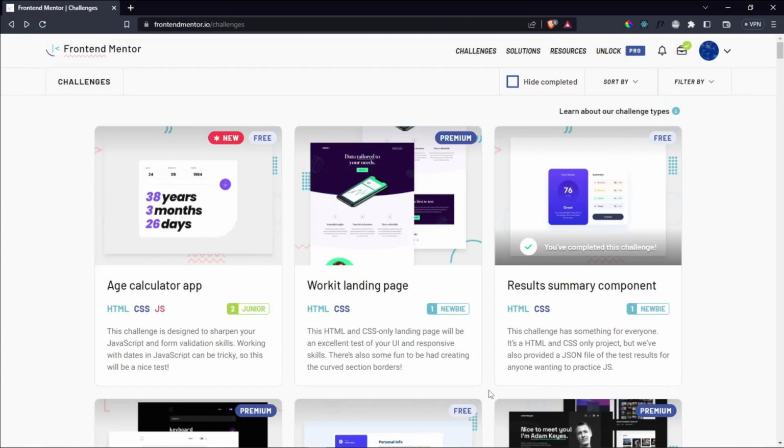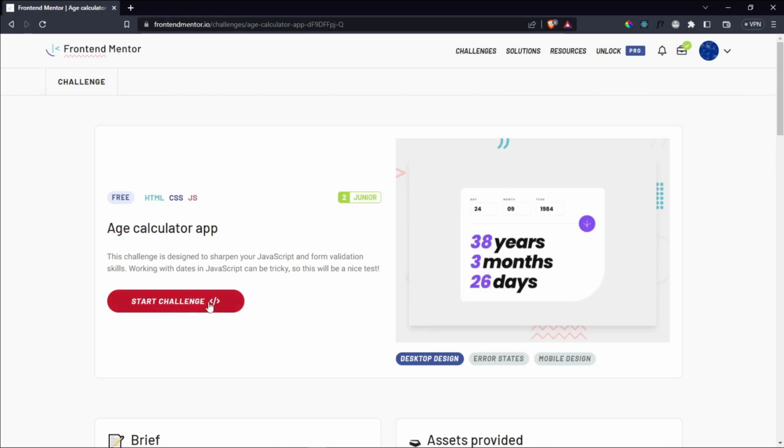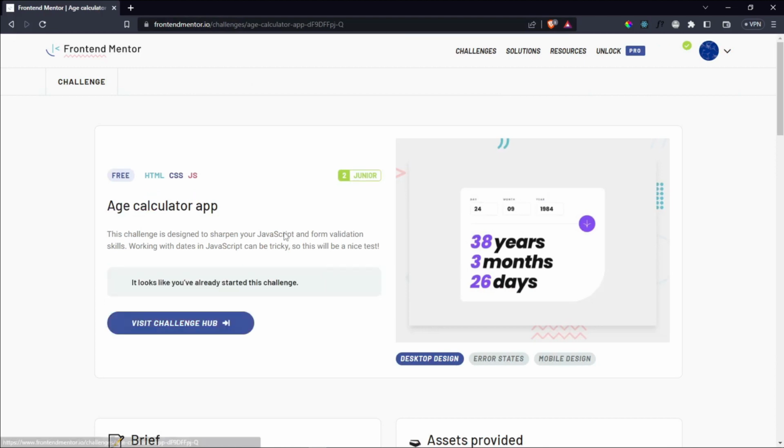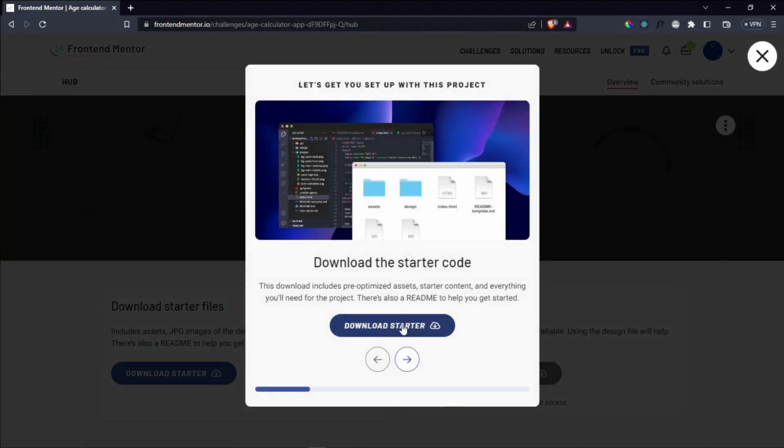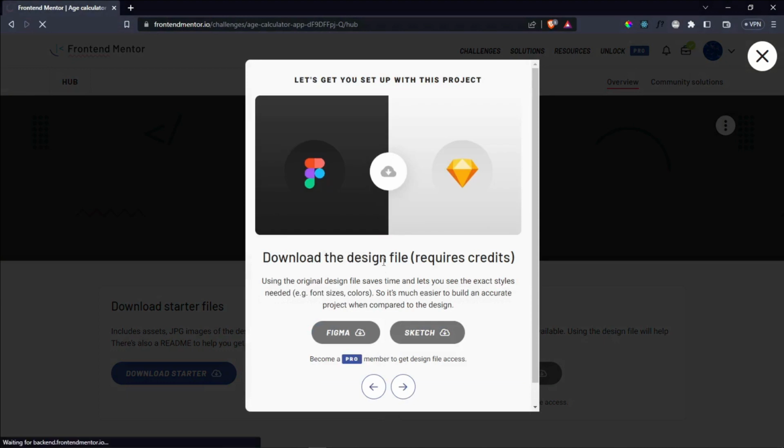Hello everyone, in this video we're going to be attempting the age calculator app, which is a challenge from Frontend Mentor. So you can head over to frontendmentor.io/challenges, and currently it is the latest challenge. I'm just going to click on this card, and then say start challenge, and then say download starter, which is going to download the starter files for me.